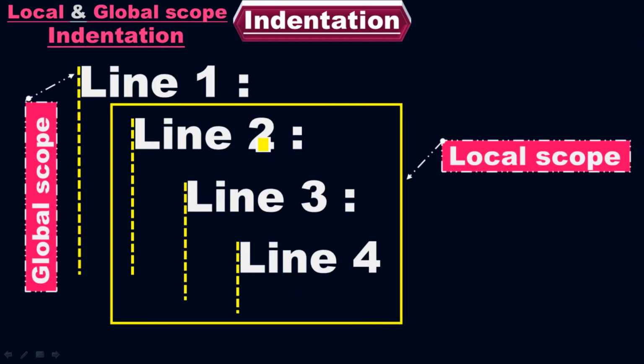Now, let me forget the second line as well. I'm going to pick only these 2 lines of code. So among these 2 lines of code, line 3 is the outermost indentation. It comes under the global scope indentation. The second line is the inner indentation, which means it comes under the local scope indentation in case we pick only these 2 lines of code. So I hope it is clear now what local and global scope indentation is in a Python program.